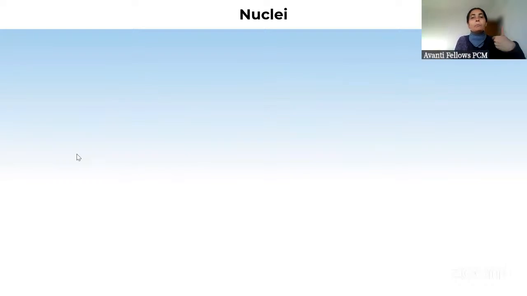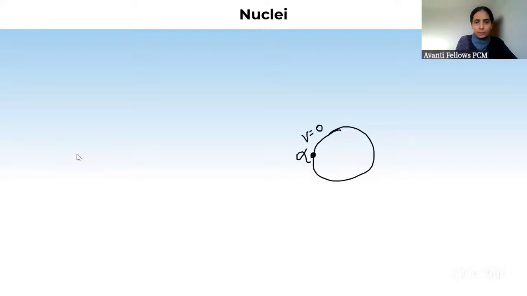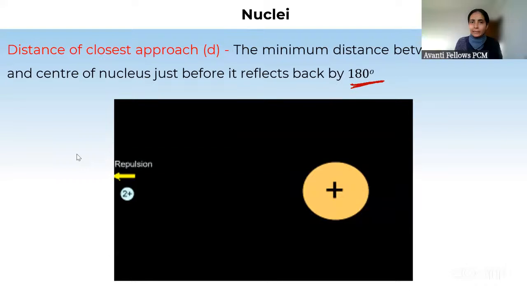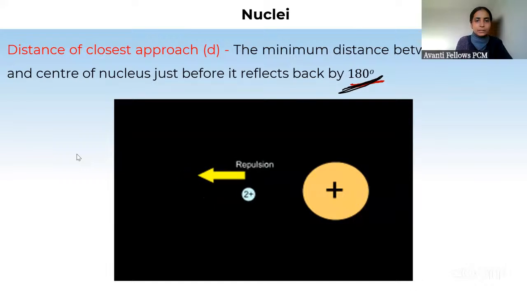But what will happen beyond the distance of closest approach? Here this alpha particle is getting stopped, v equal to 0. But still this nucleus is applying force on it, right? And this force is in this direction. So now its velocity is 0, and force is acting in this direction. It will start moving in this direction, and that is when we say it has rebounded. So this statement is written over here: minimum distance between alpha particle and center of nucleus just before it reflects back by 180 degrees. What do we call that distance? Distance of closest approach.